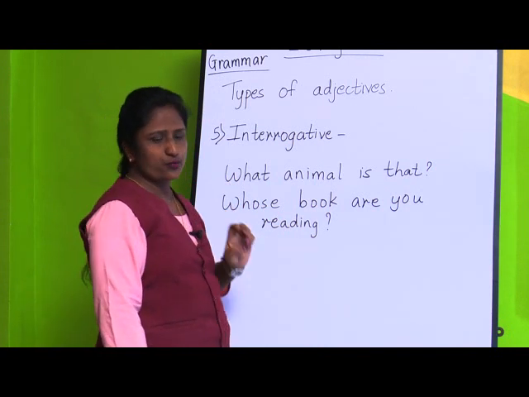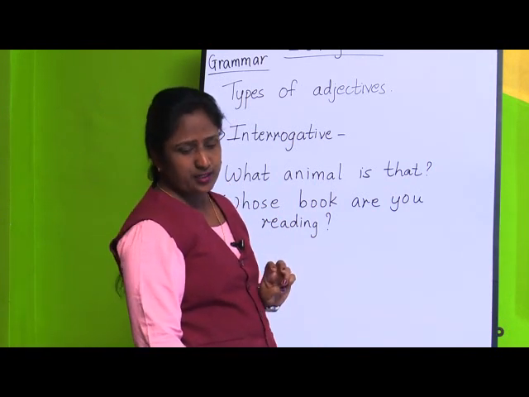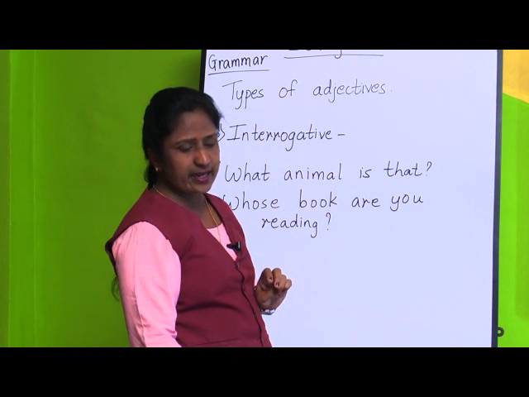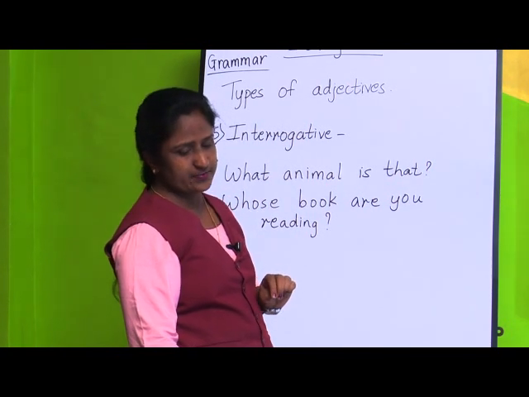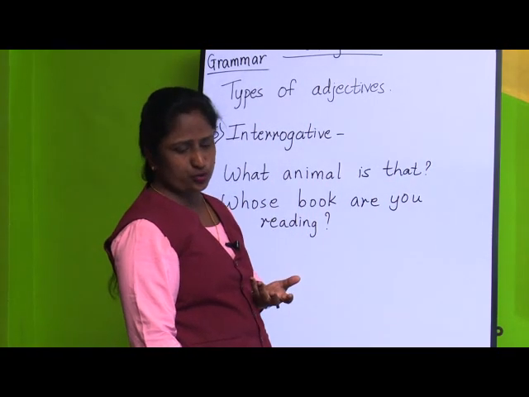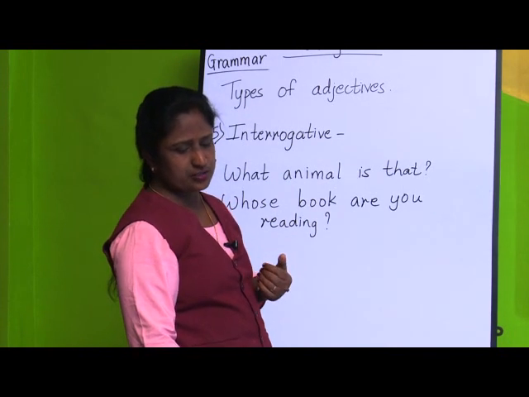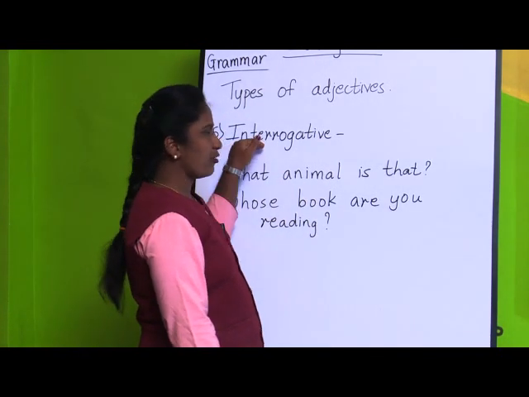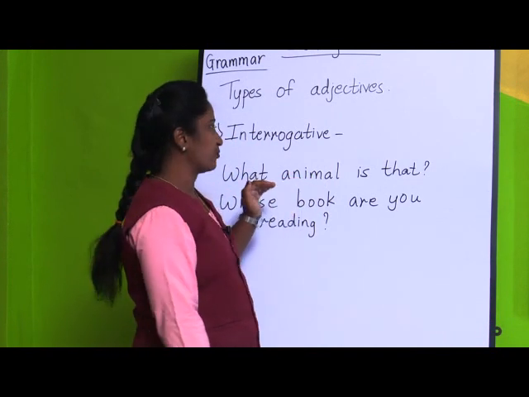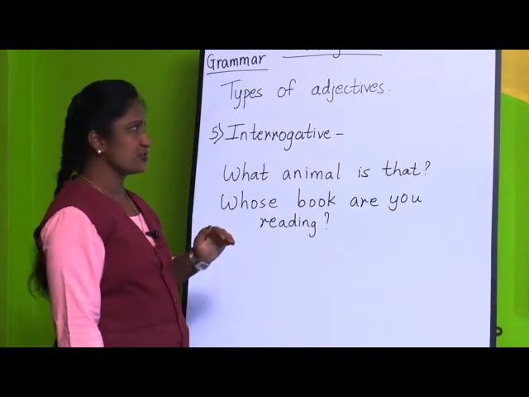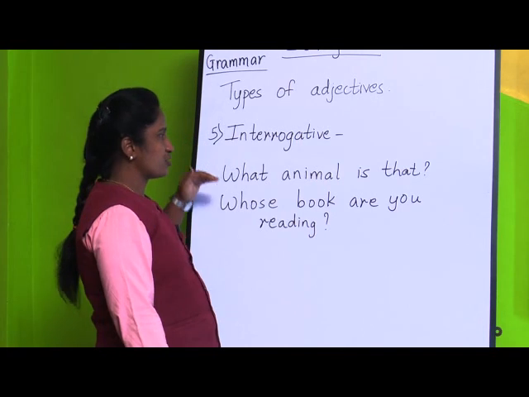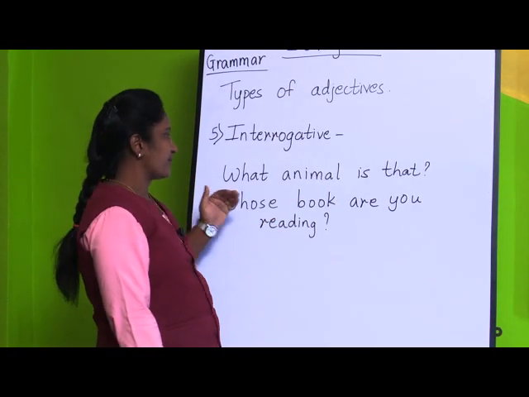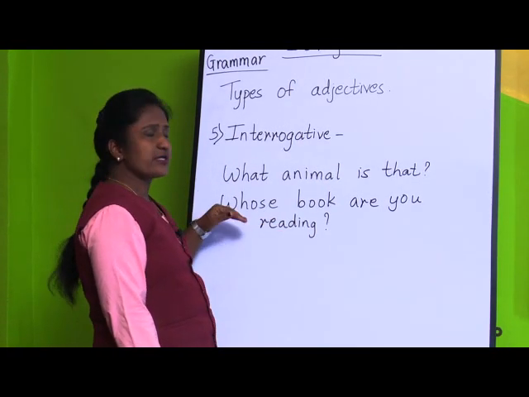The words like what, whose, which, these adjectives describe animal, book and dress respectively. When we ask questions, those adjectives are called interrogative adjectives because we ask the questions and we get the answer. Many words are like that: what, whose and which.